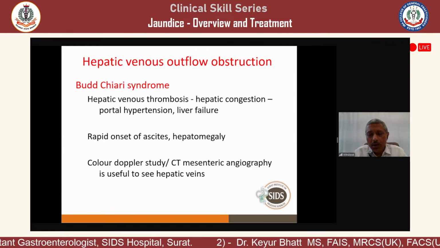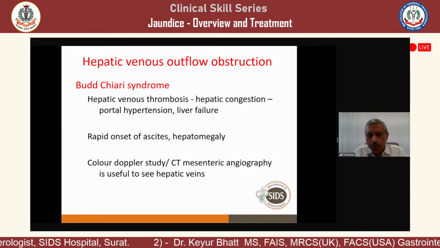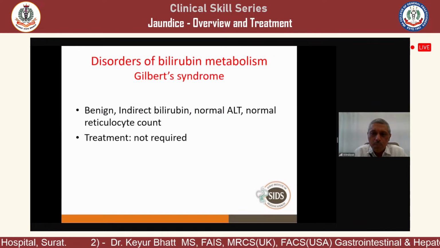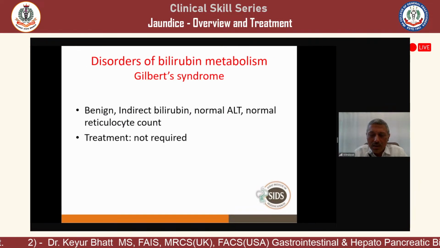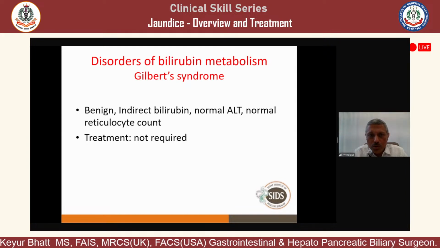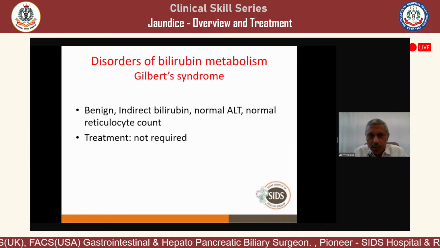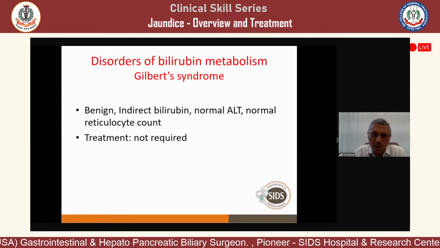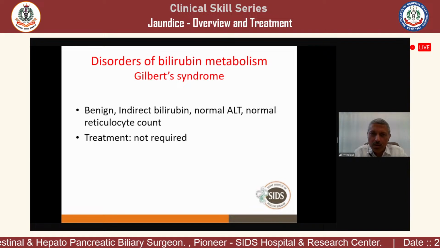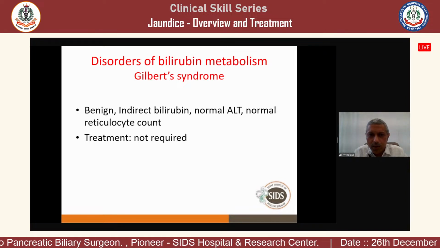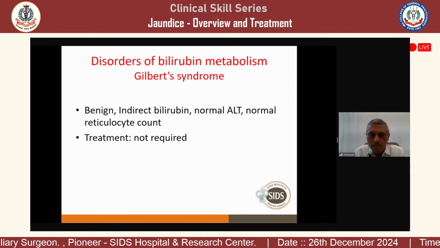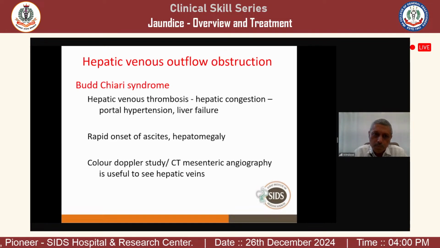Now, in Gilbert syndrome, the only thing we have to see is to differentiate between hemolysis and Gilbert syndrome. We should rule out hemolysis first. We can check by reticulocyte count, by hemoglobin, by LDH. So once hemolysis is ruled out, and indirect bilirubin is high for a long time, persistently, then this is Gilbert syndrome.